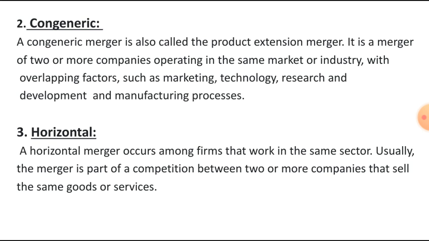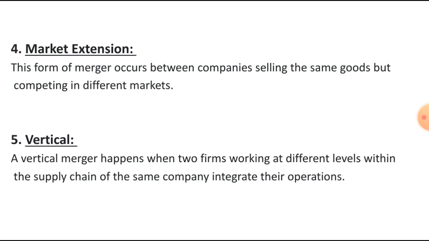A horizontal merger occurs among firms that work in the same sector. Usually, the merger is part of a competition between two or more companies that sell the same goods or services. This kind of merger exists between two companies who compete in the same industry segment. The two companies combine their operations and gain strength in terms of improved performance, increased capital and enhanced profit. And next one is market extension.